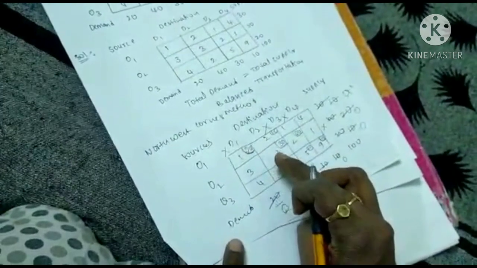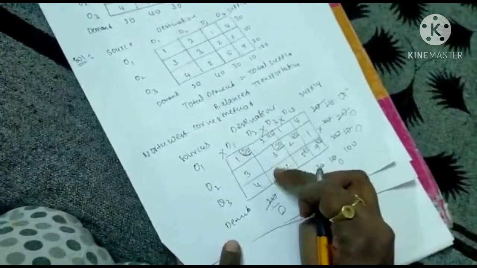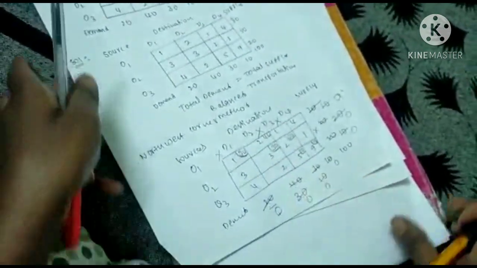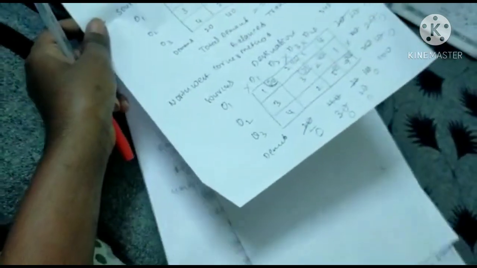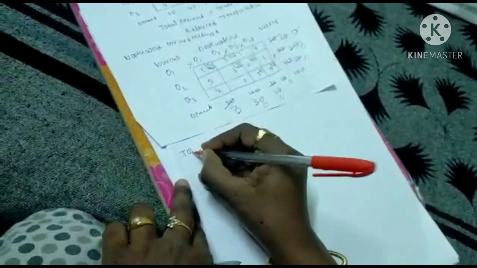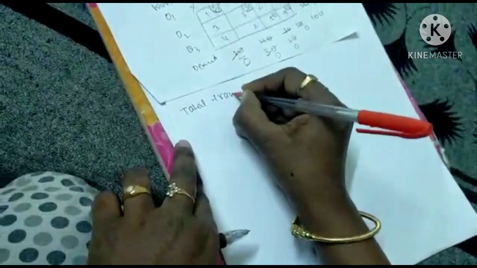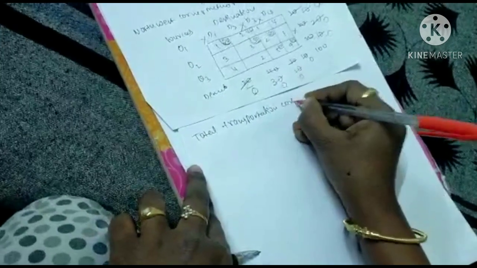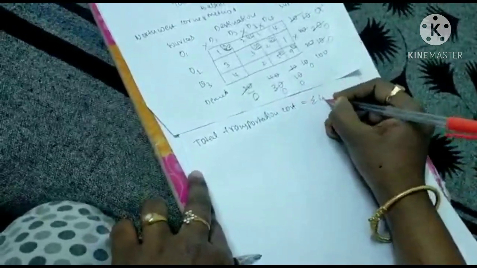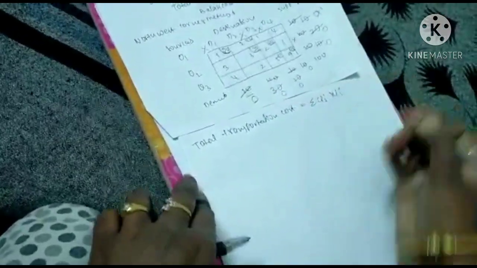Here you have to calculate the transportation cost. How? See here. To calculate the total transportation cost we have the formula Cij Xij.